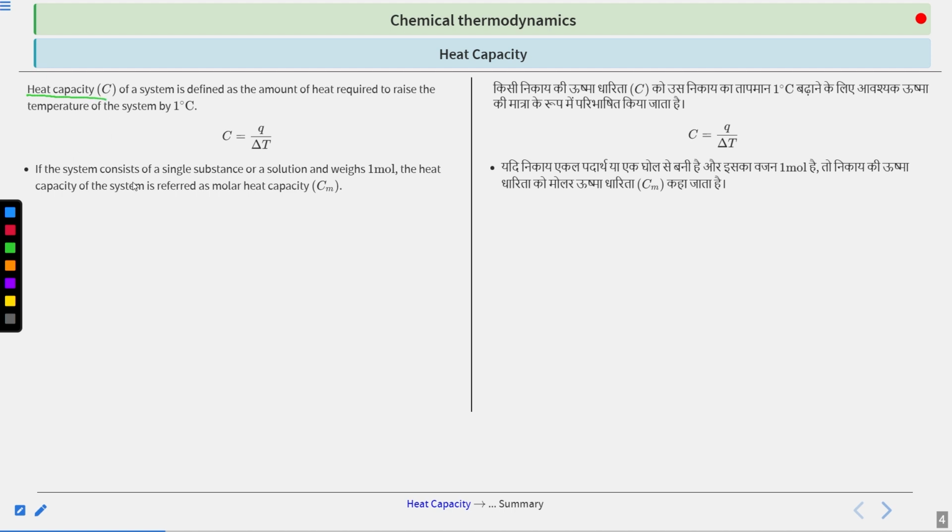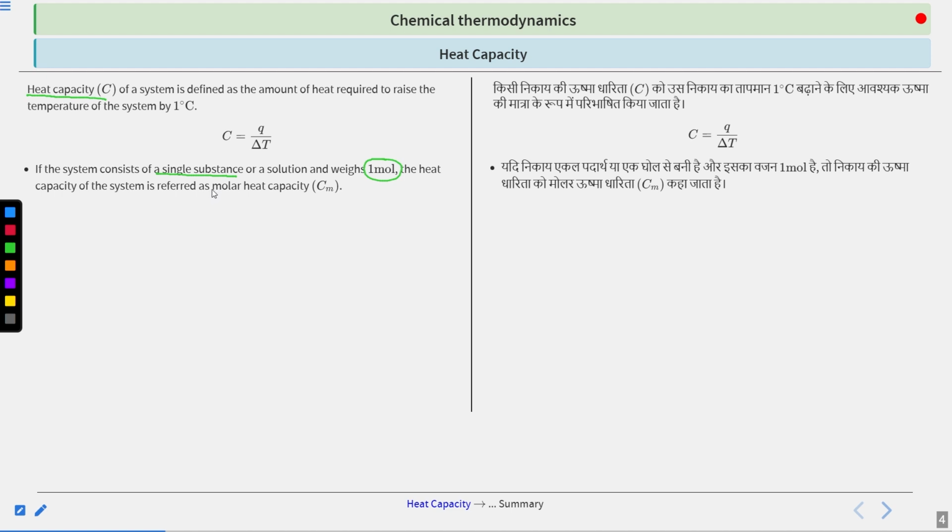Okay, now what are we doing? We are going to restrict our system to 1 mole. Clear? Now we are saying that we are taking only 1 mole of a single substance. So we are taking 1 mole of a particular substance, and the amount of heat that is required to change the temperature of that 1 mole of substance by 1 degree Celsius or 1 Kelvin.